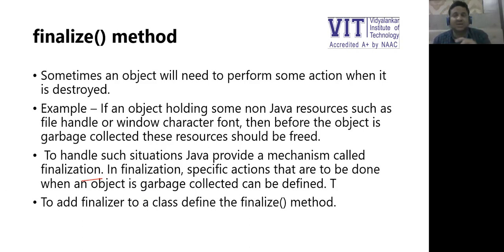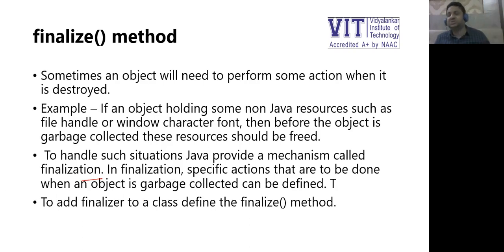So the ideal case is, if an object is about to be deleted, then all the resources held by the object should be removed. And this is the ideal job of a destructor. Normally, a destructor contains resource releasing code.